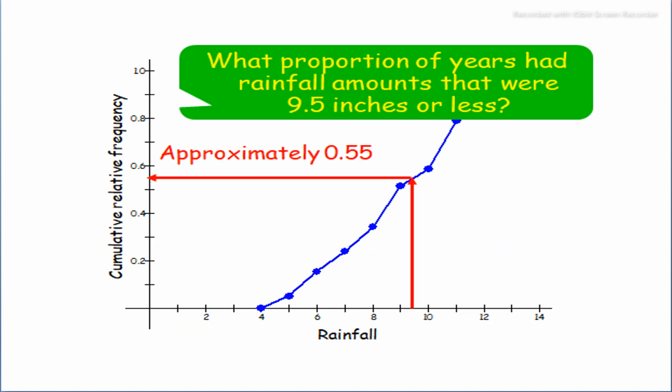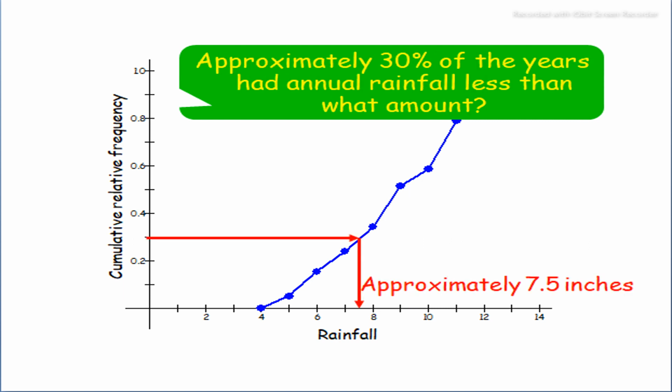And here is a graph with rainfall shown on the horizontal axis and cumulative relative frequency on the vertical axis. Here we learn what proportion of the years had rainfall amounts that were 9.5 inches or less. Second, we show rainfall on the horizontal axis and cumulative relative frequency on the vertical axis, and we know approximately 30%.